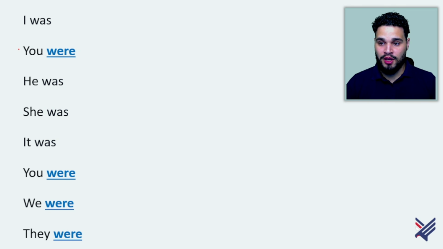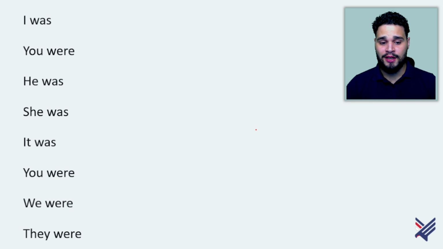And with you, but now in the plural, we and they, we use were. This is how we conjugate. I was, you were, he was, she was, it was, you, we, and they were. That's how we form sentences in the affirmative using the verb to be in the past.